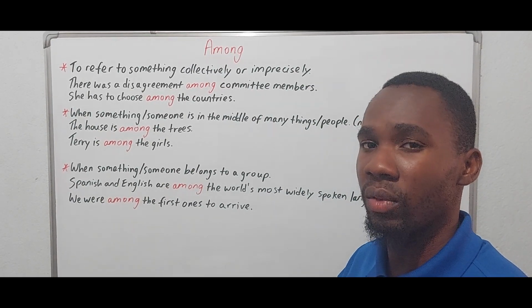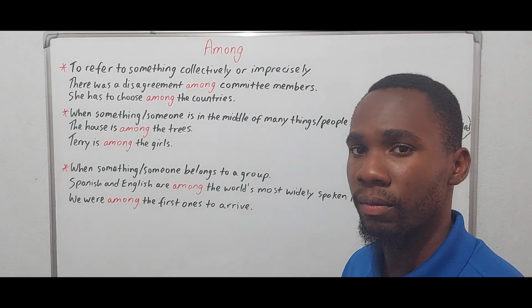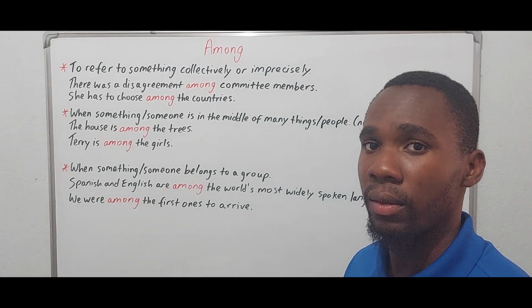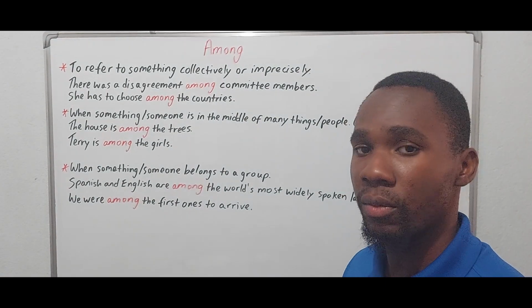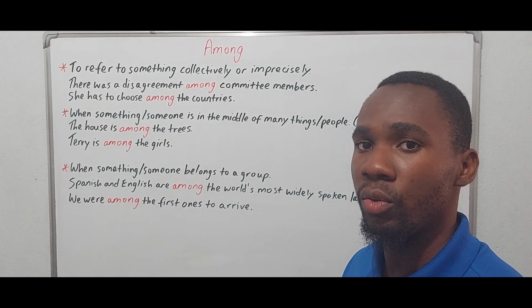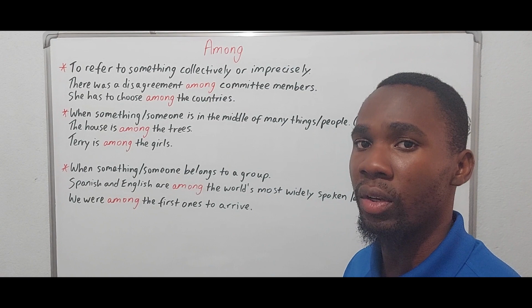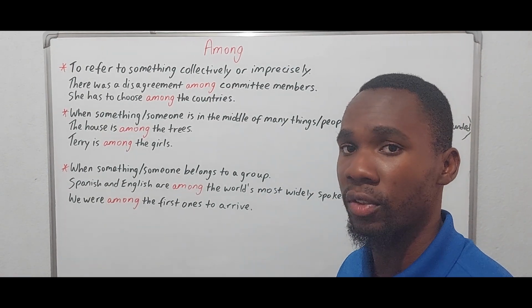So we use among there. Plus, that's a collective as well. But yes, when it comes to distribution, we are going to use among if we're talking about more than two persons.